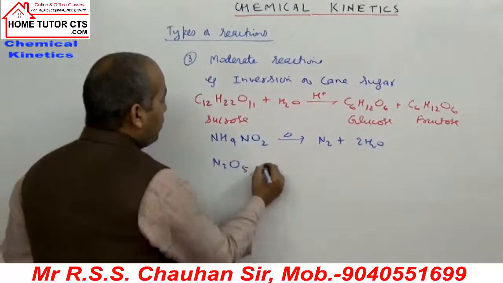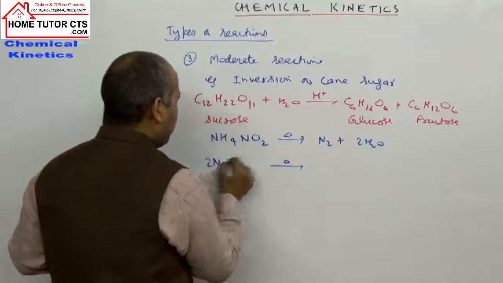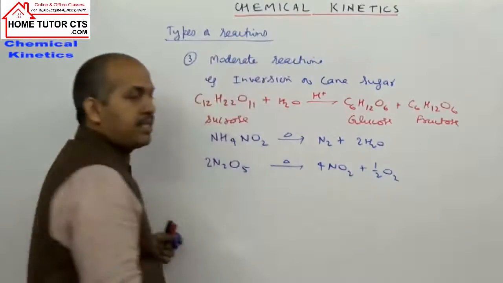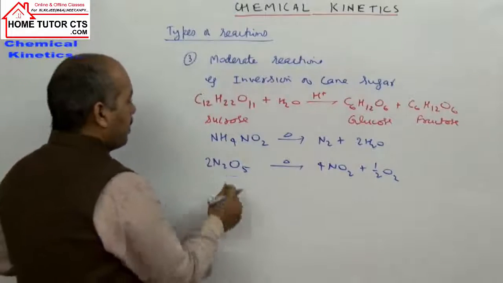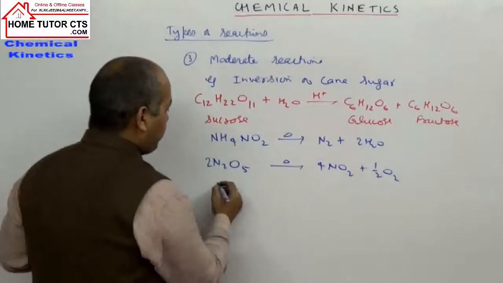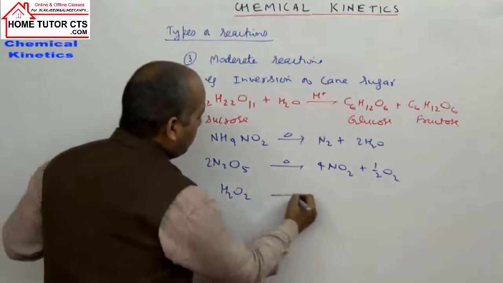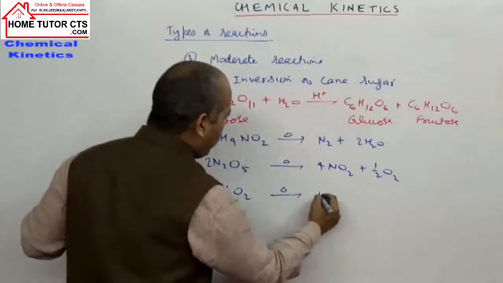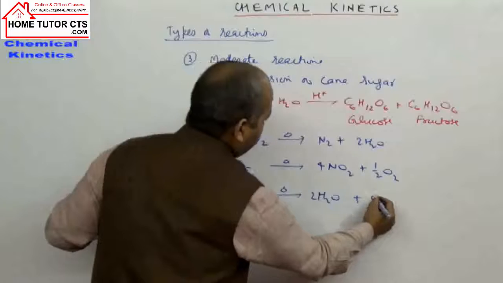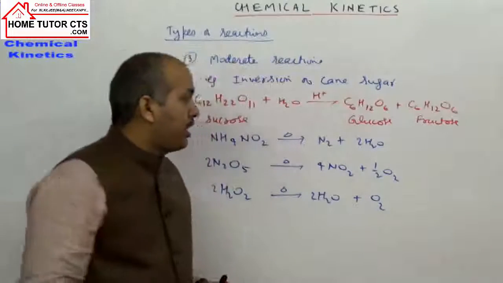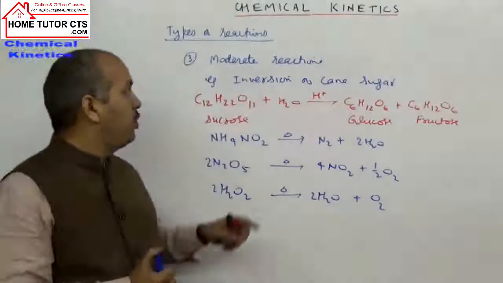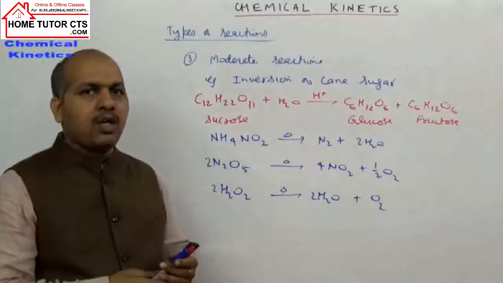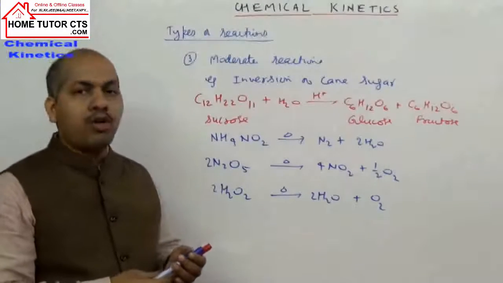Decomposition of N2O5 on heating gives NO2 gas and O2 gas. Another example is hydrogen peroxide. It decomposes more easily in the presence of a catalyst. So there are some reactions which are moderate, meaning they are neither very fast nor very slow. These are called moderate reactions.